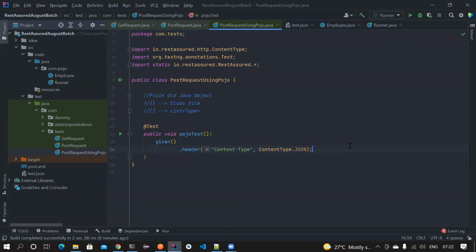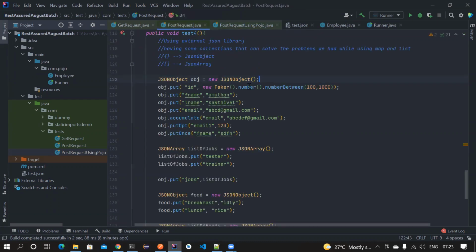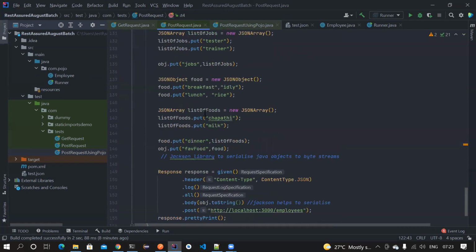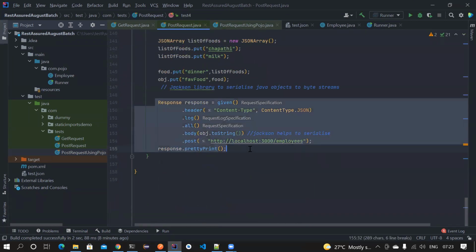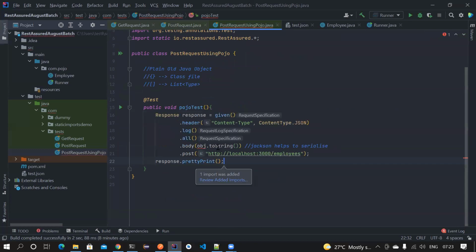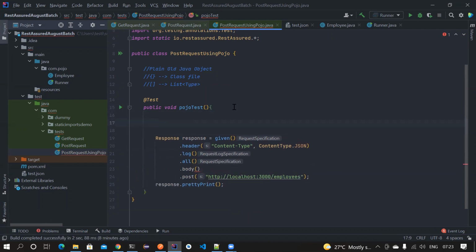Okay, so I have constructed this particular thing. Let's see what else we have. I'm just copying this so that I don't have to rewrite it. Post request: in the body I just need to pass the Pojo. So for the Pojo I need to construct a new employee.